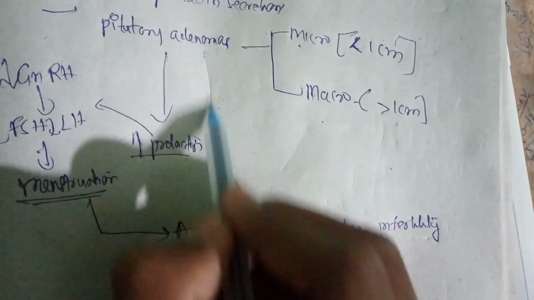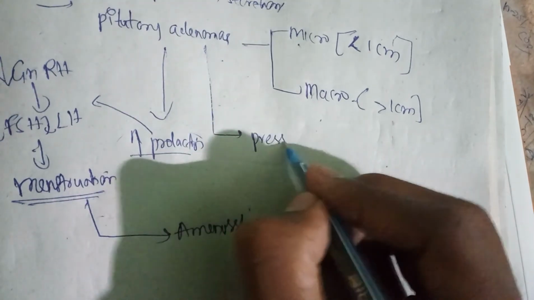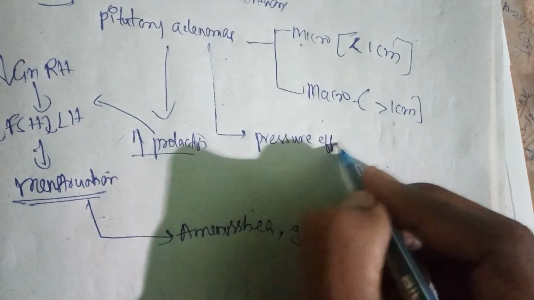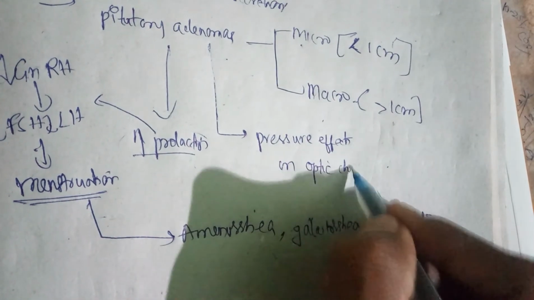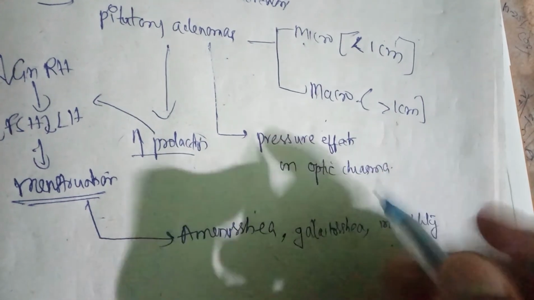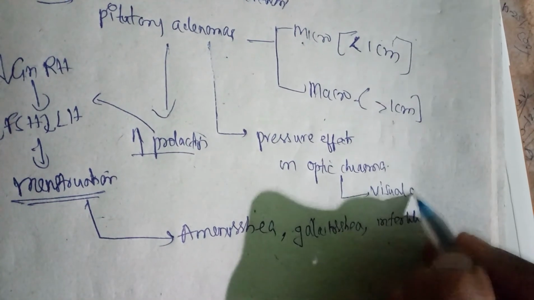These pituitary adenomas cause pressure effects on the optic chiasma. Due to this, there will be visual disturbances.